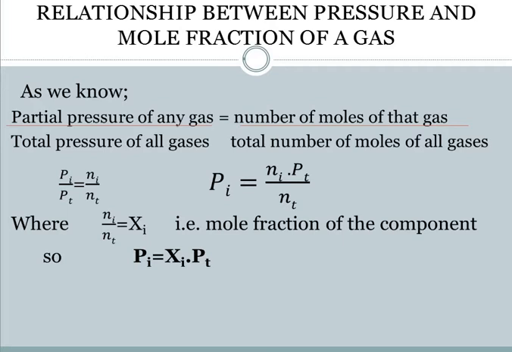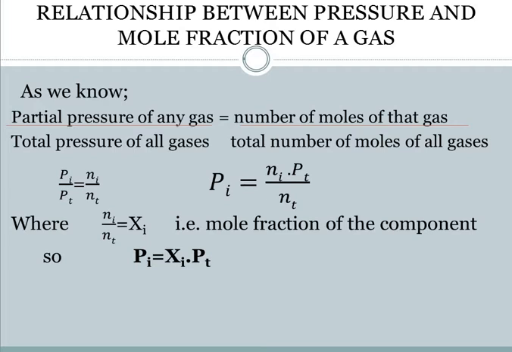It is just similar to the previous equation, that is, the partial pressure of any gas divided by the total pressure of all the gases is equal to the number of moles of that gas divided by the total number of moles of all the gases.